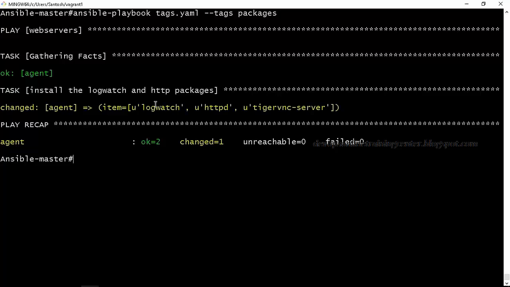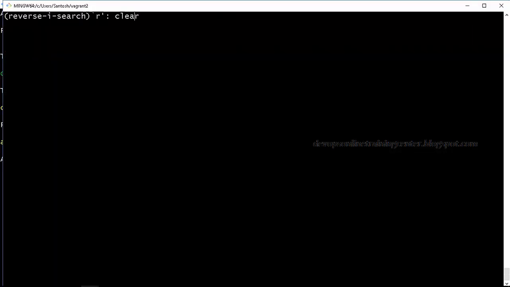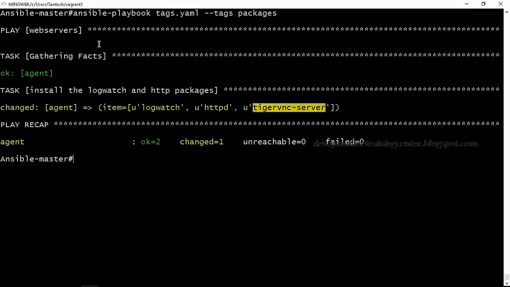It says these three packages are installed: logwatch, httpd, TigerVNC. So we can just check if the packages are really installed. The package is installed, TigerVNC, right?